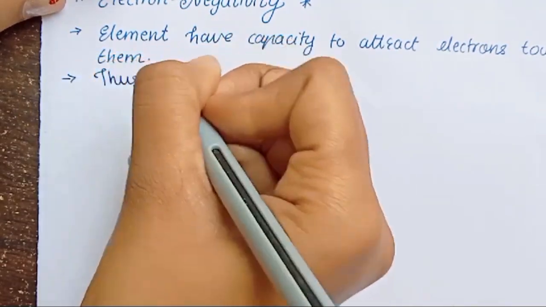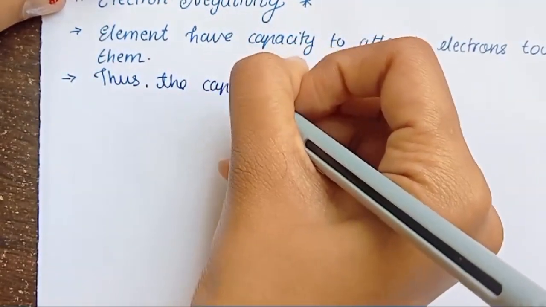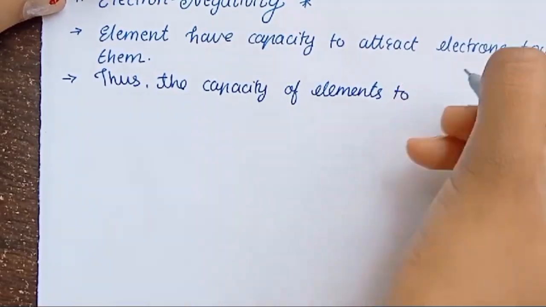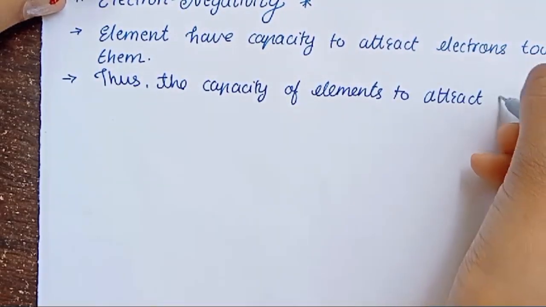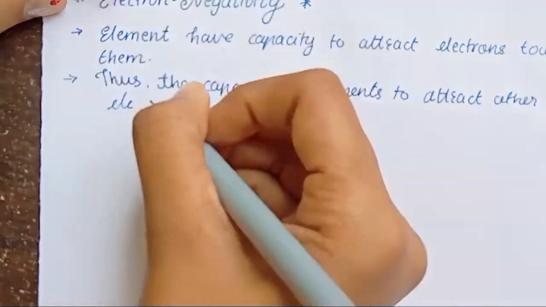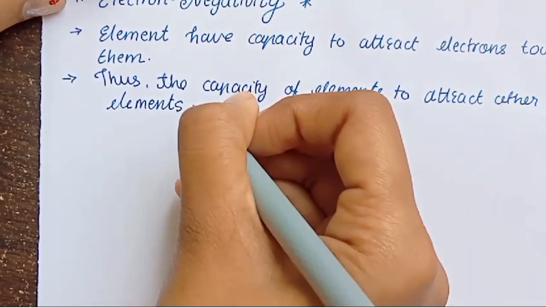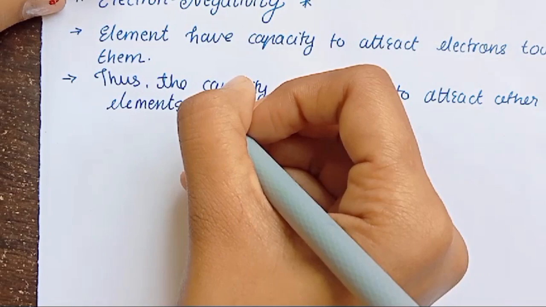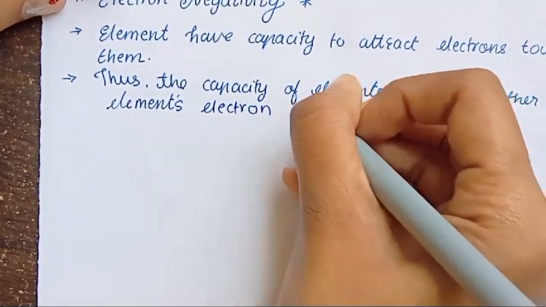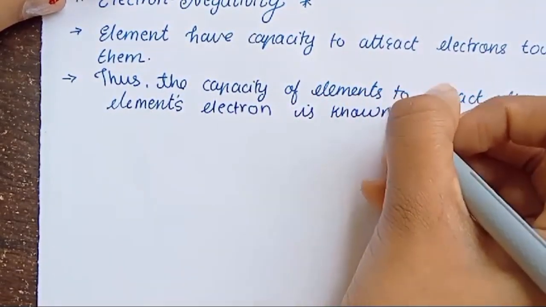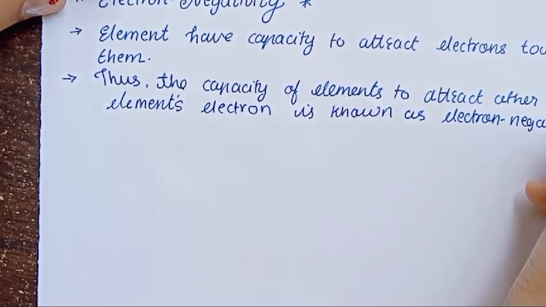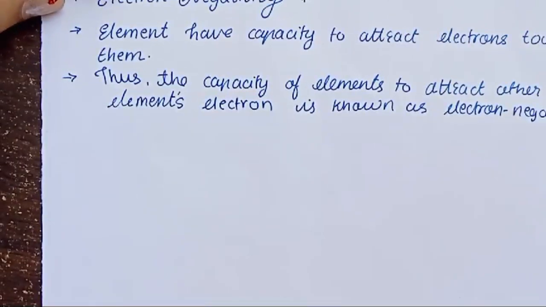The capacity of elements to attract other elements' electrons is known as electronegativity. Now, did you understand anything?